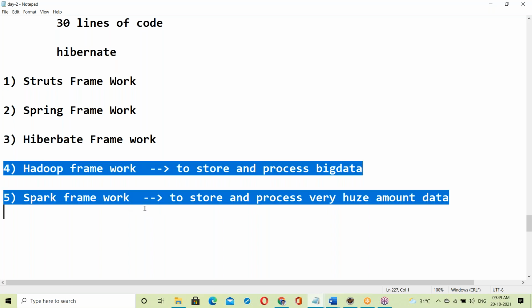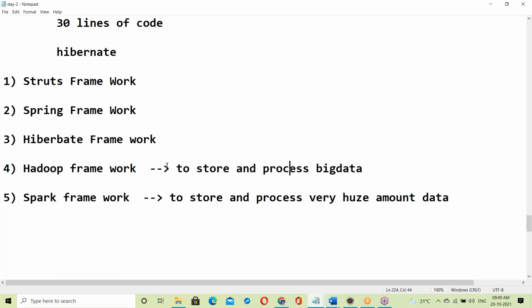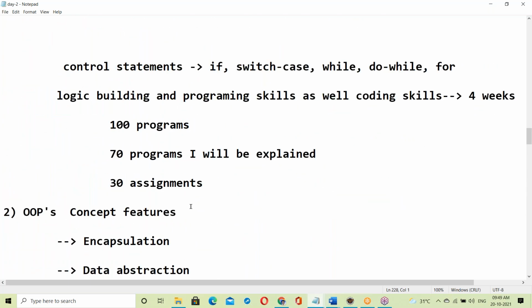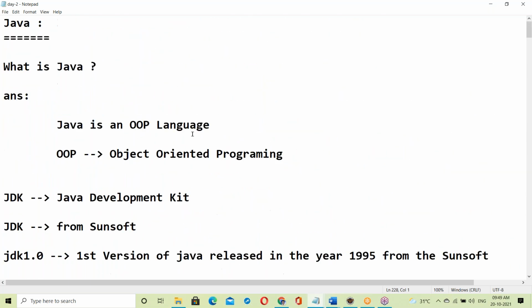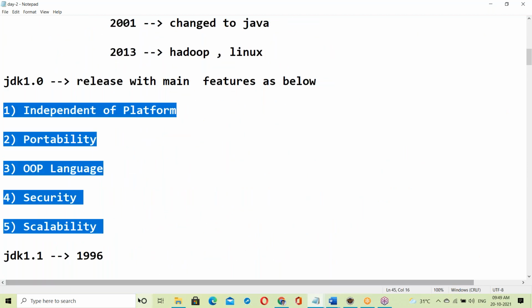Hadoop and Spark are used to store and process big data. For big data storage and processing, we can use these two frameworks. So this is a complete overview of Java. Now let us start today's topic, about Java features.